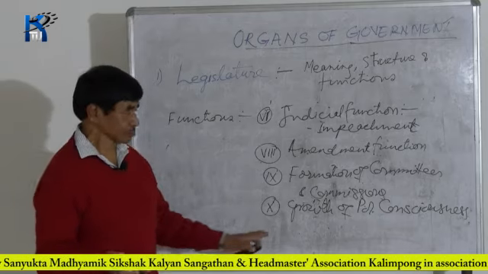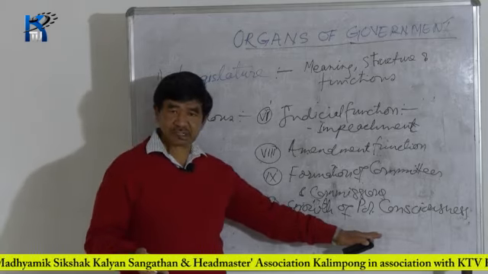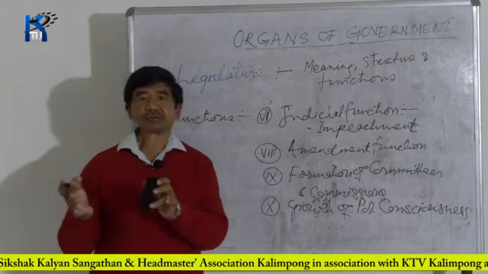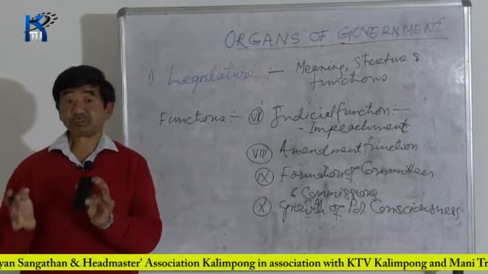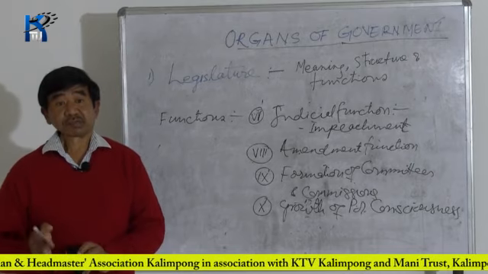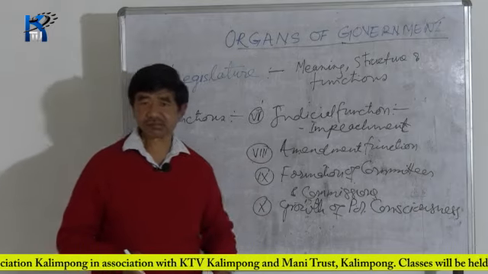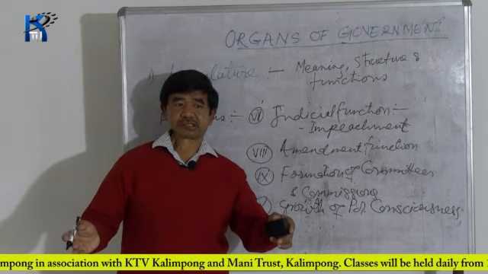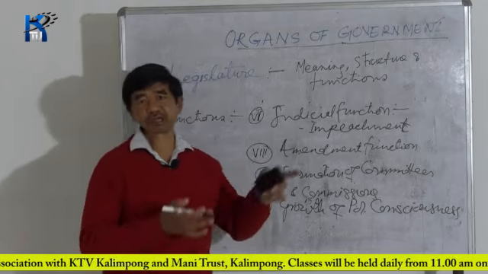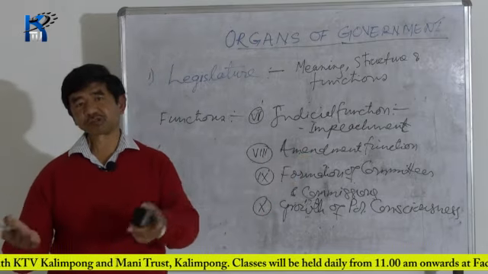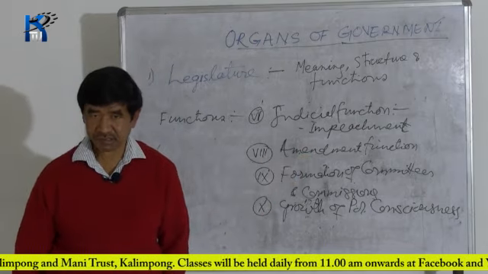With the help of the media, these things are made open to the public. That means the public are able to know. If the Parliament session is there in New Delhi, even in our own home, with the help of television, we can see what's going on there in the Indian Parliament.